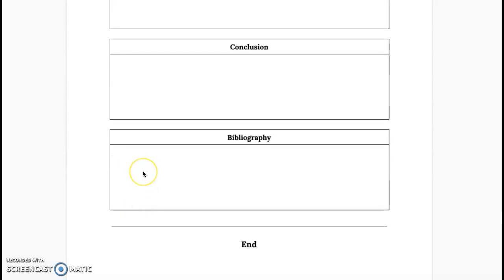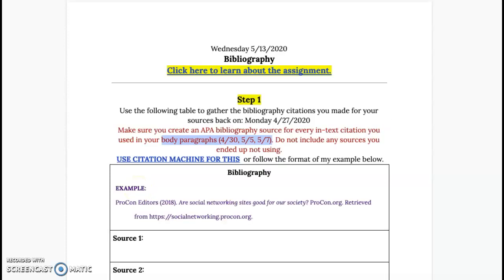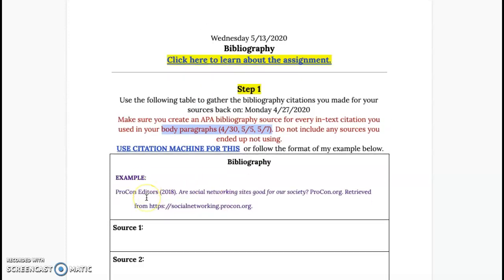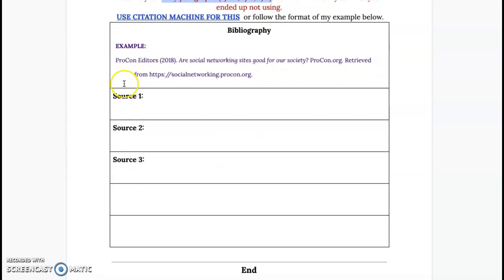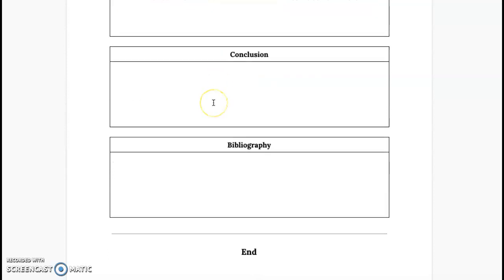And last but not least, the bibliography that you did yesterday. So you're going to copy and paste over the citations that you made. Here was our assignment. Yesterday you made these citations. So these are going to look like this, remember. You're going to copy and paste over all the citations you made with Citation Machine for the sources you used in your in-text citations, all right?